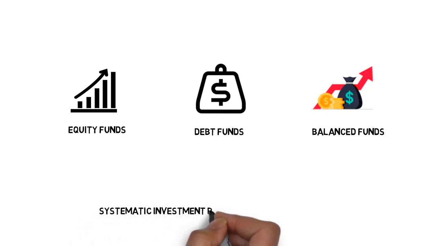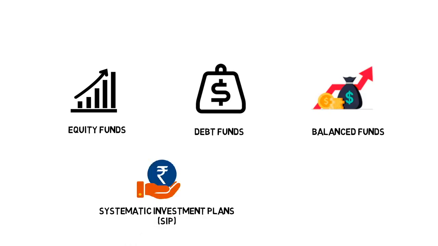The next is SIP, that is systematic investment plan. SIP refers to a periodic investment in mutual fund. For example, the investor can invest a fixed amount, say rupees 1000 or rupees 5000, every month or every quarter or 6 months to purchase some units of a fund. SIP helps in investing automation and brings discipline in investment strategy.